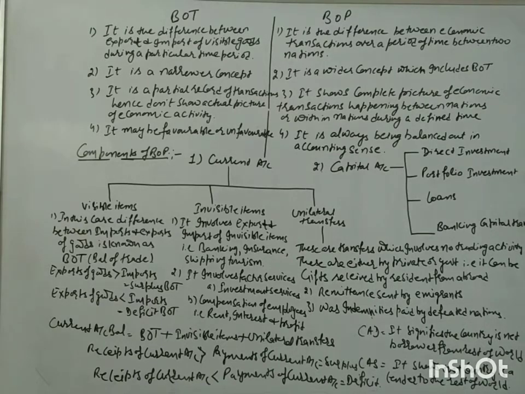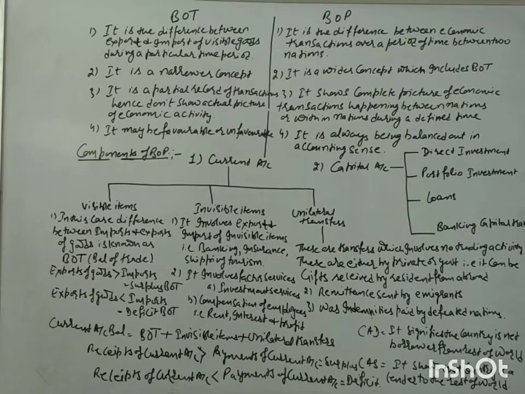Another important aspect is that balance of trade does not show the actual economic condition of a country, because it is the balance between the visible exports and imports. Whereas balance of payment provides you the actual picture of the economic position of any country.